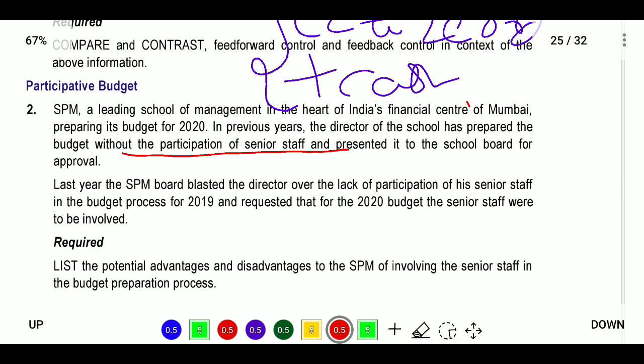Last year, the SPM board blasted the directors over the lack of participation of senior staff. They blamed other persons. Now in the 2020 budget process, it was requested that senior staff be involved. Last time they did not involve the senior staff, so they blamed them when the achievement was not reached. Now they want senior staff involvement in budget preparation.